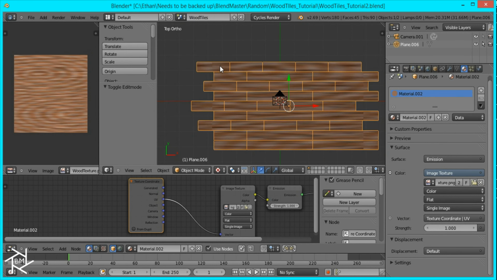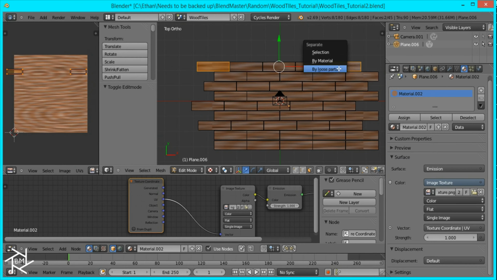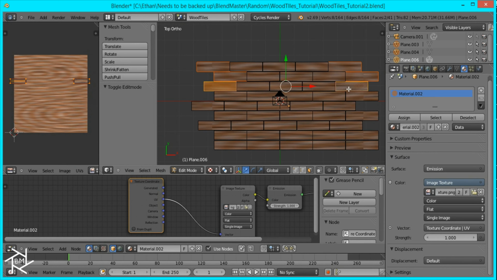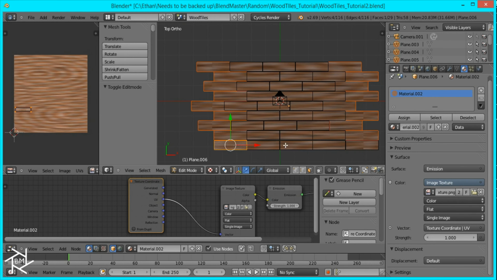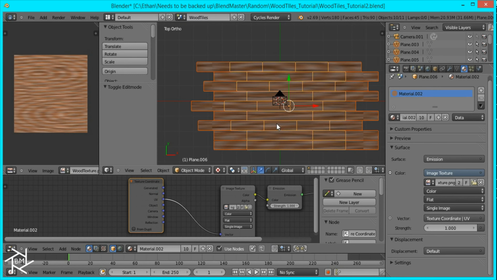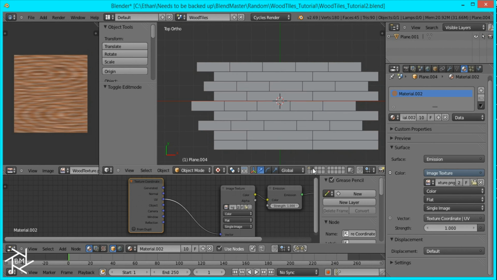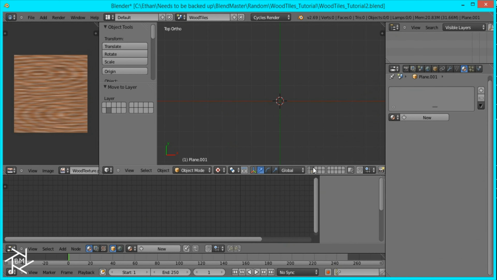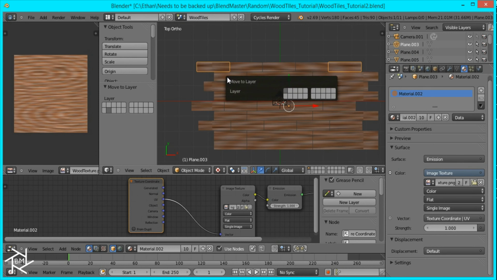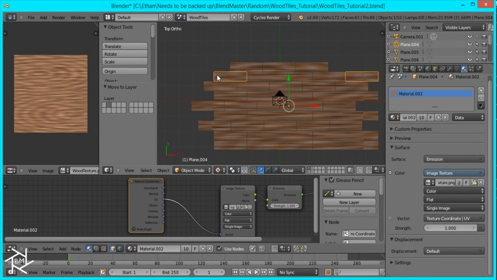So in order to fix that, what we're going to do is select both of these planks and make it a separate object, and do that for each of the ones on the very outside. And this process might be a little bit time consuming, but it'll ensure that your final image is tileable, and you can use it for any floor or wood floor. Okay, and then I'm just going to move this to bottom layer. We're going to move each of these outside layers to a different layer.